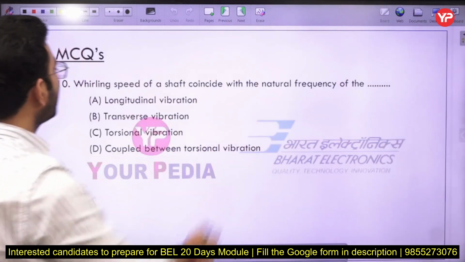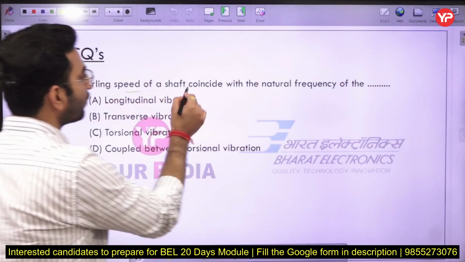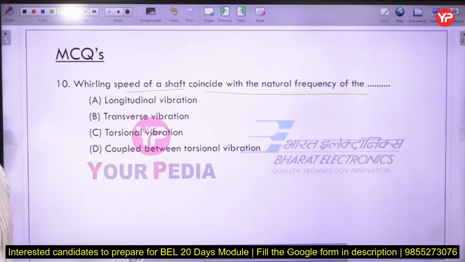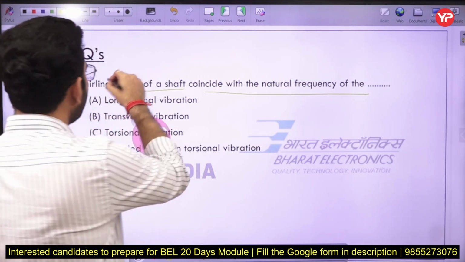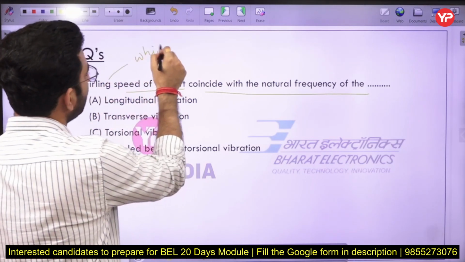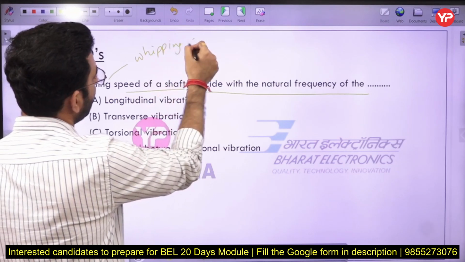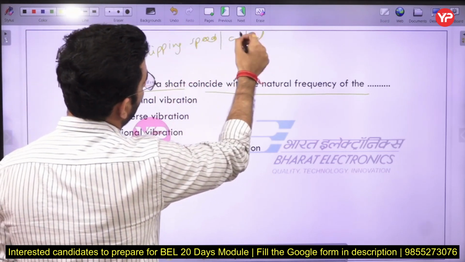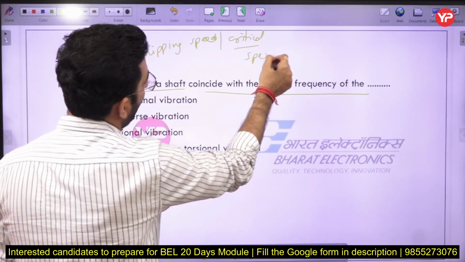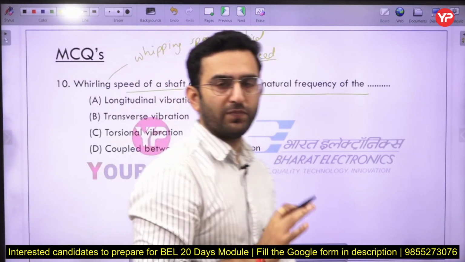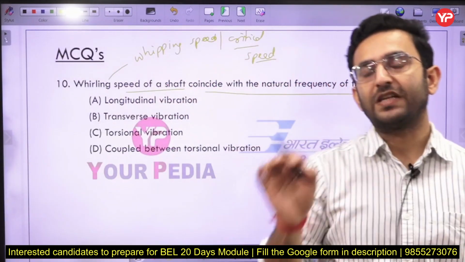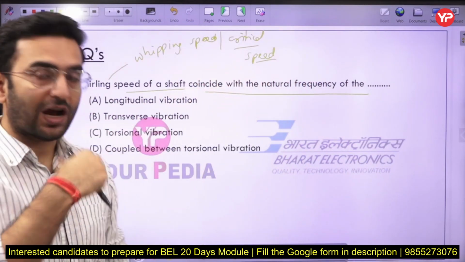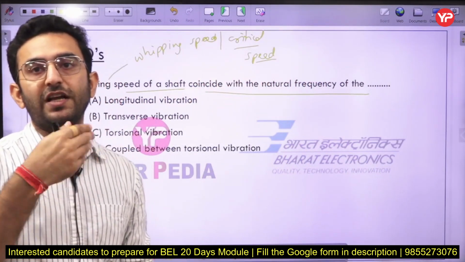Next question. Whirling speed of a shaft coincides with the natural frequency of the. Now what is the meaning of the whirling speed actually? See, whirling speed, whipping speed, and the critical speed, all of these are the same thing only. Critical speed of the shaft is that speed at which the shaft tends to vibrate violently in the transverse direction.